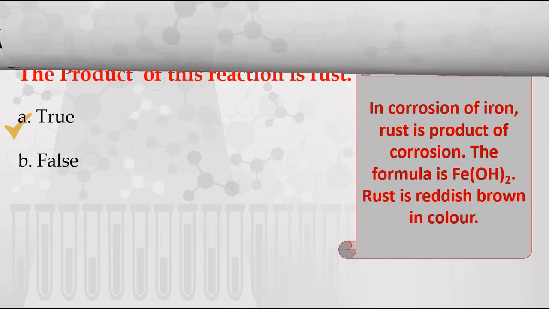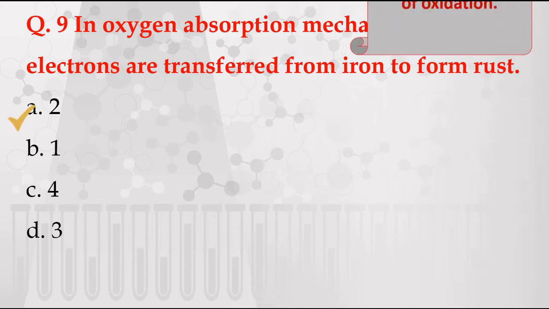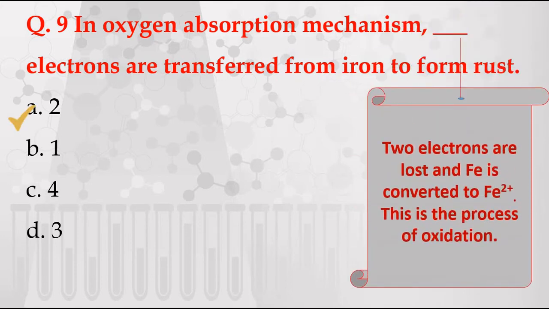Next question. In oxygen absorption mechanism, dash electrons are transferred from iron to form rust. So options are given: 2, 1, 4, 3. The correct answer is 2. The 2 electrons are transferred or lost and Fe is converted into Fe2+. This is the process of oxidation of iron.